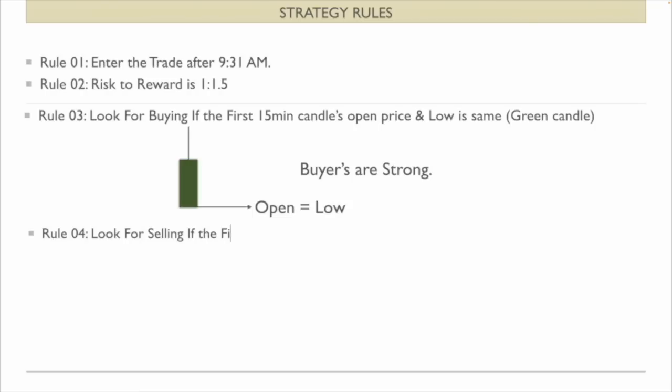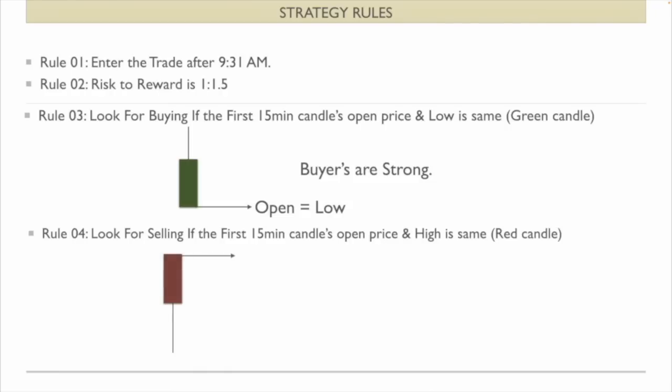Now rule number 4. We need to look for selling if the first 15 minute candle's open price and high are the same. So for selling, this is the type of candle we need to look for. Here you can see the open of the candle and the high of the candle are the same. If you see this kind of candle, it means that the sellers are strong. So we need to look only for selling opportunities.